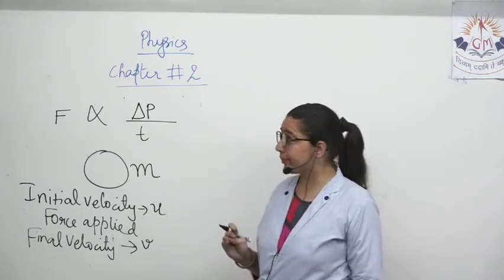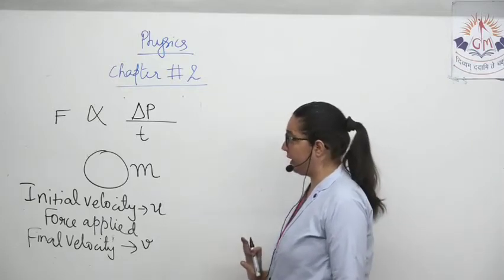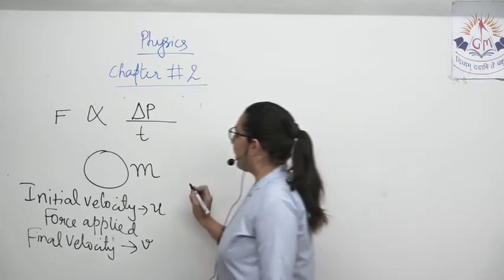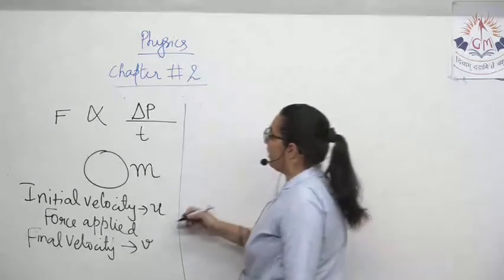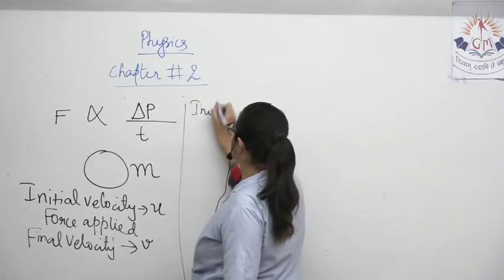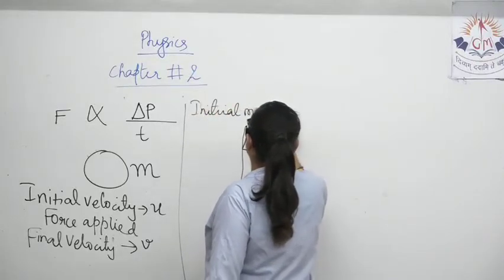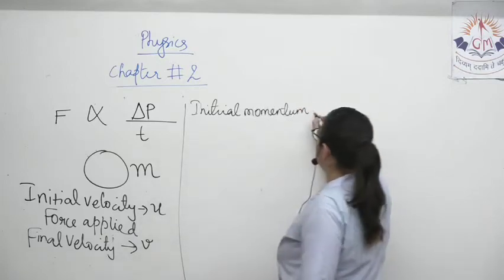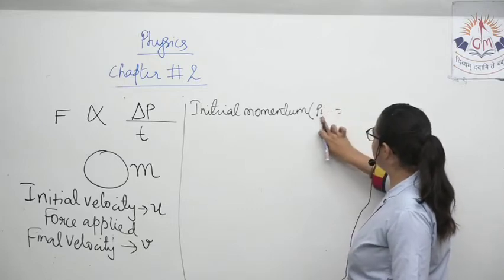Got it? Now what happens? Initial velocity u, final velocity v. So, can you tell me the initial momentum of the object? Initial momentum is represented by Pi, and what will that be equal to?